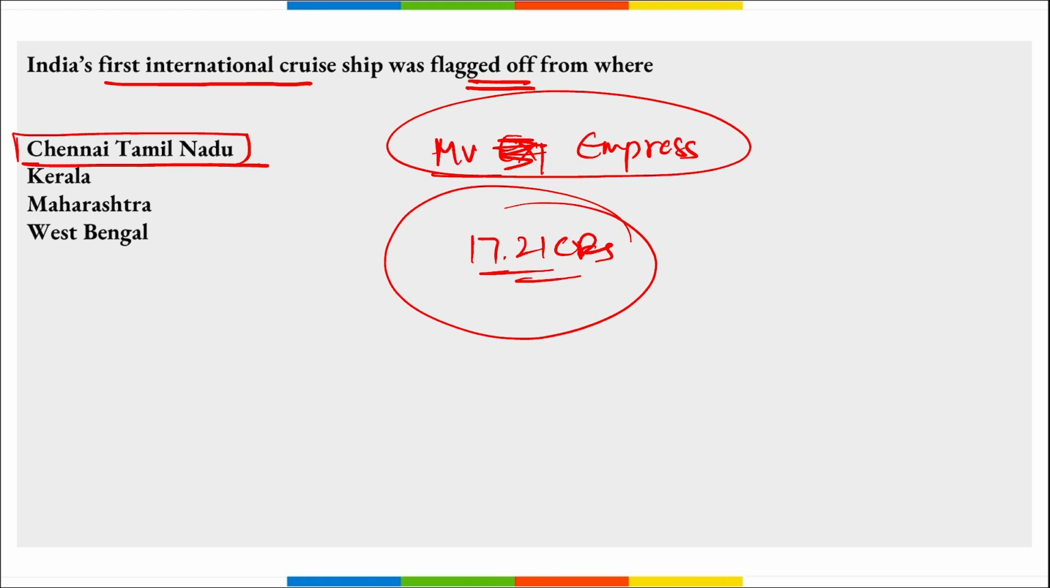The cruise service is the result of the MOU that was signed during the first India International Cruise Conference between Chennai Port and MS Waterways Leisure Tourism Private Limited. The modern cruise terminal developed in Chennai Port is spread over an area of 2,880 square meter, and has the ability to host 3,000 passengers at a particular time, correct? So the first international cruise ship was flagged off from Chennai, Tamil Nadu, and what is the name of it? It is MV Empress.